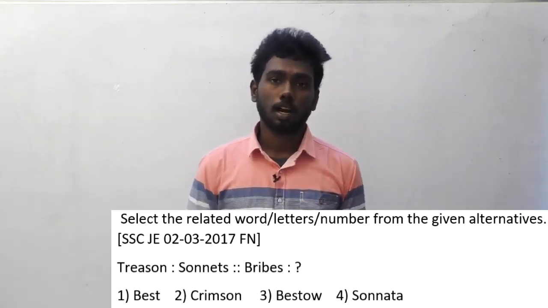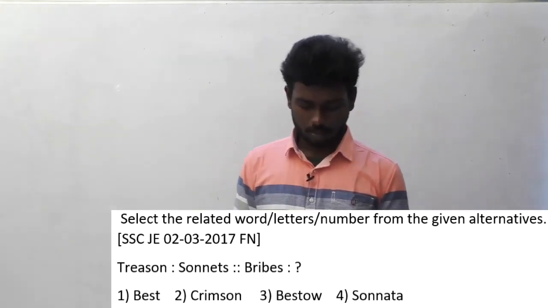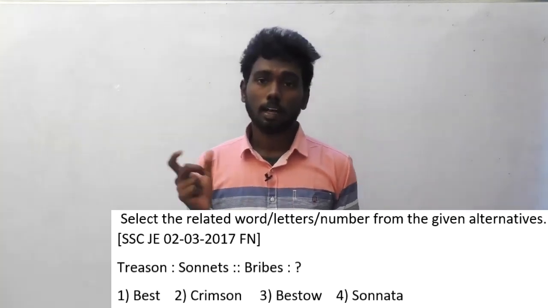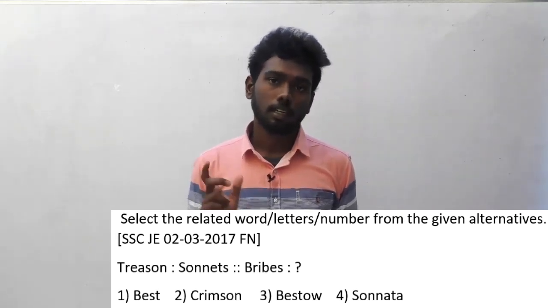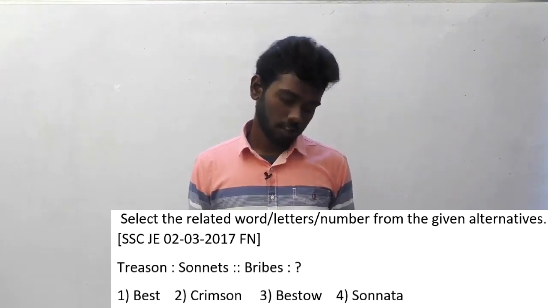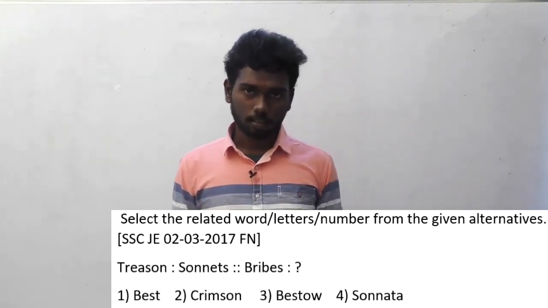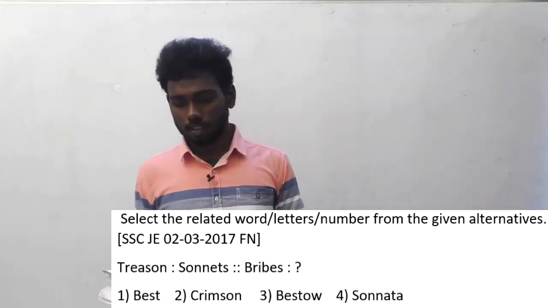I will say that initially the answer option, and you can try to guess the logic there. Option C is the answer. How? What's the logic here? For treason, the last three letters of the word treason are followed by the first three letters of the next word, that is sonnets. Treason ends with SON and sonnets starts with SON. So this is the logic.